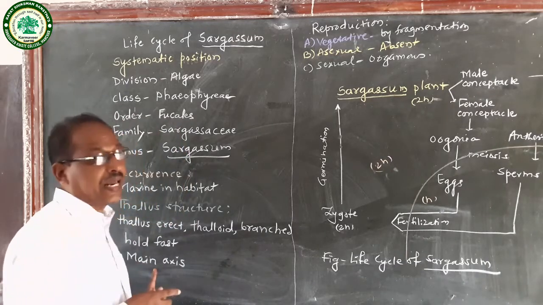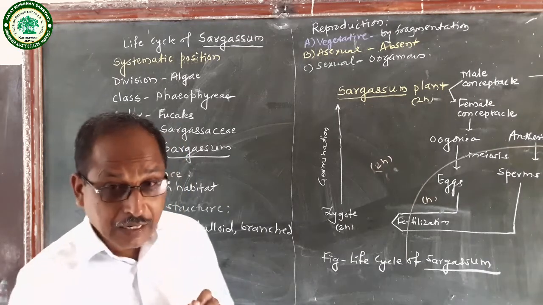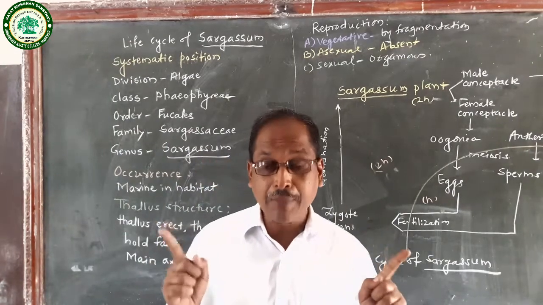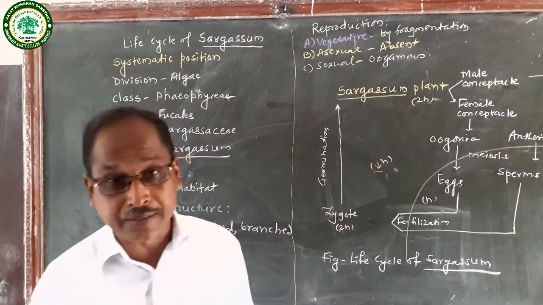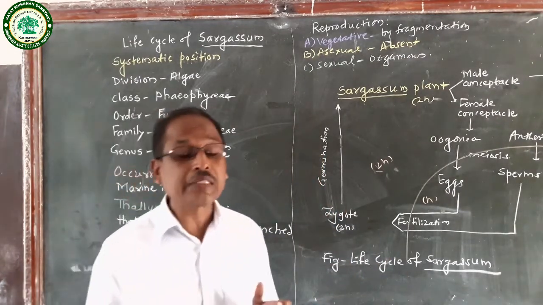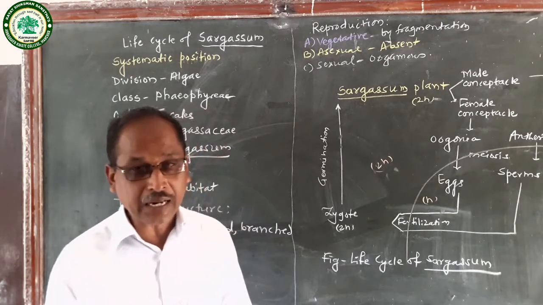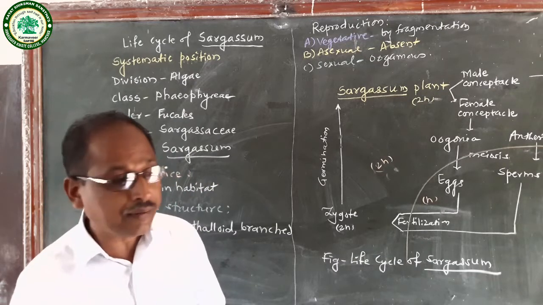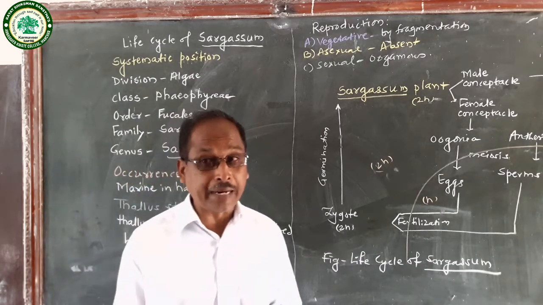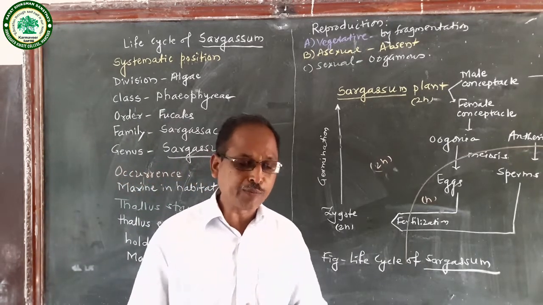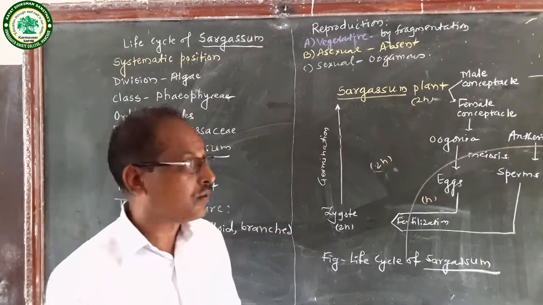It consists of a main axis. On the main axis, there is presence of branches, primary laterals and secondary laterals. Also, there is presence of a leaf-like structure, not a leaf, but a leaf-like structure. At the base of the leaf, there is presence of an air bladder. It helps in floating on the water.